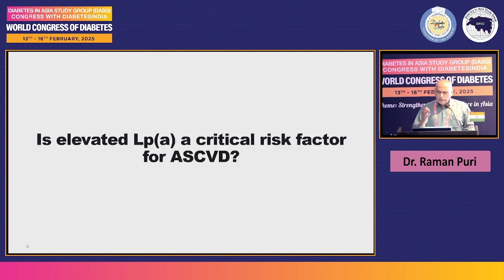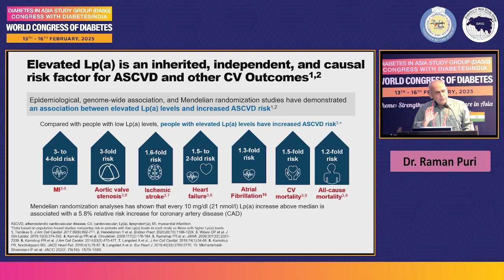Now the question comes: is it responsible for atherosclerosis? Because we know that the LDL particle has a causal relation with ASCVD. Does lipoprotein A also, because it contains an LDL particle? Epidemiological, genome-wide association and Mendelian randomization studies have clearly shown that there is a positive relationship between LPA level and coronary artery disease or ASCVD.